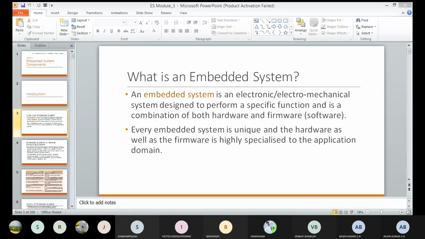And what are the mechanical components? Suppose in the washing machine, the mechanical component is nothing but the input and output water flow controlling, no? That also, and also there is a fabrication door, and then